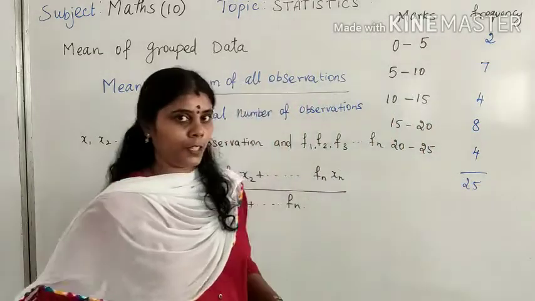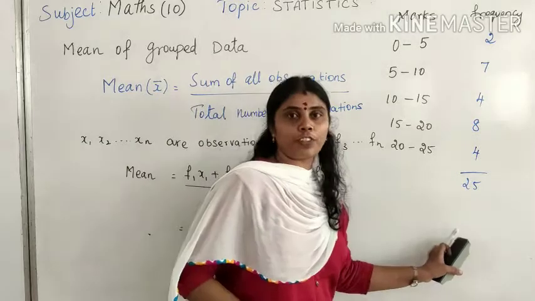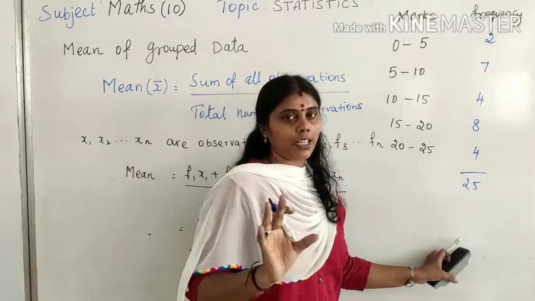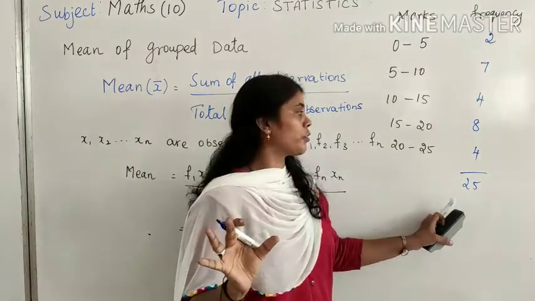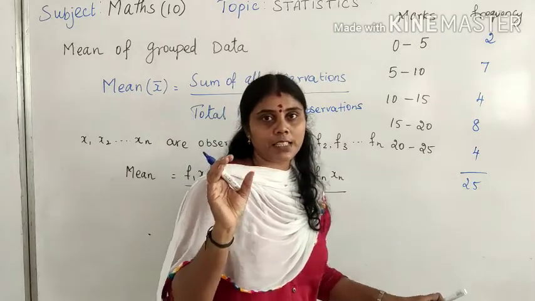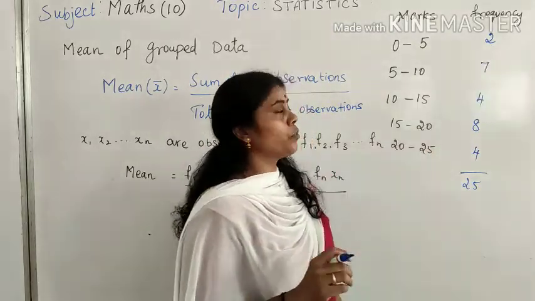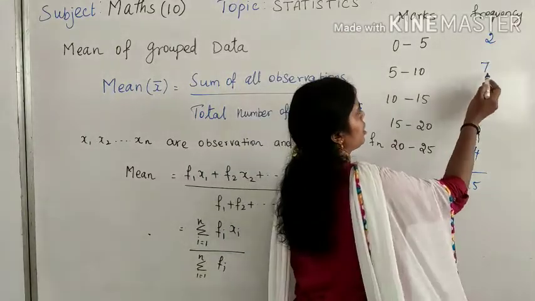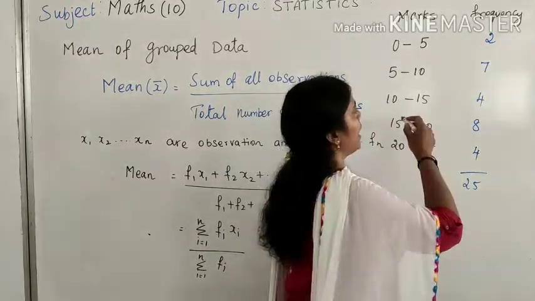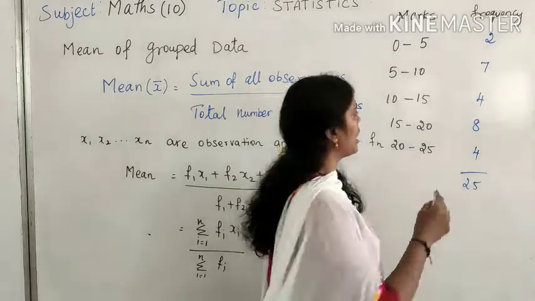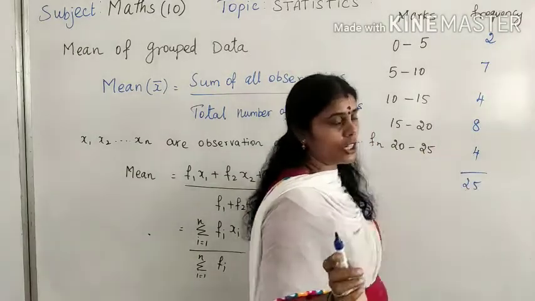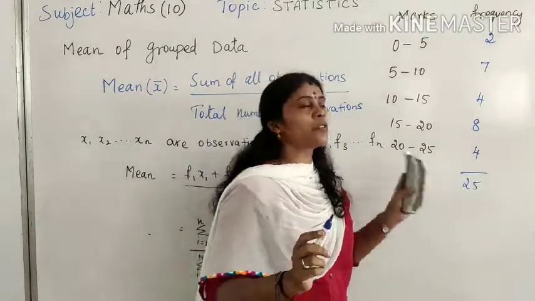In the class, 25 children are there, and a 25 marks exam is conducted. In that, 2 children got 0 to 5 marks, 7 children got 5 to 10, 4 of them got 10 to 15, 8 children got 15 to 20, and 4 children got 20 to 25.